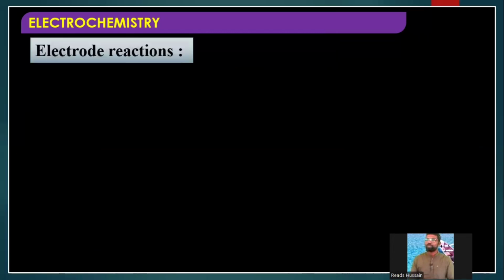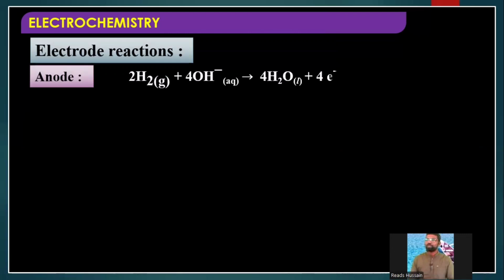Next, electrode reactions. At anode, the reaction is like this, and you can note down, reactions are also important. 2H2, so hydrogen gas we are sending at anode, plus 4OH minus. From where will these OH minus come? OH minus will come from KOH. Potassium hydroxide is the electrolyte now. KOH gives K plus and OH minus. So hydrogen reacts with OH minus and is converted to water and releases 4 electrons. This is an oxidation process.